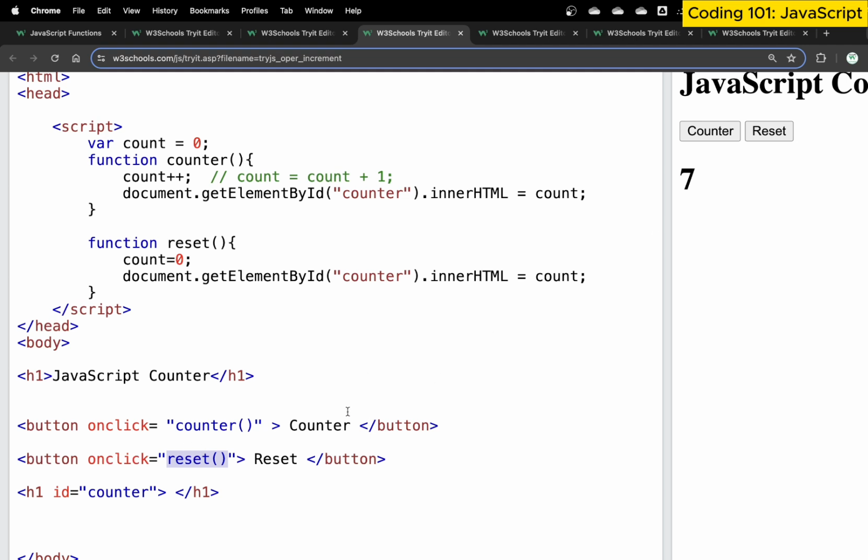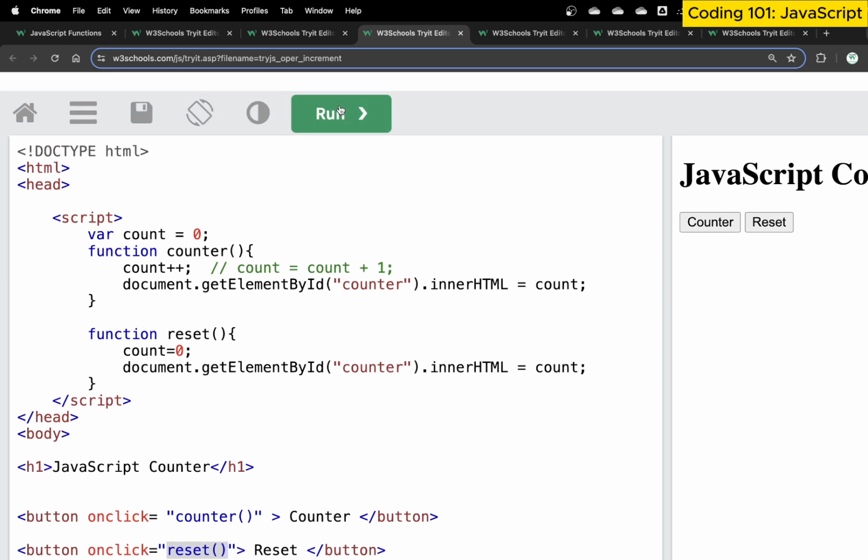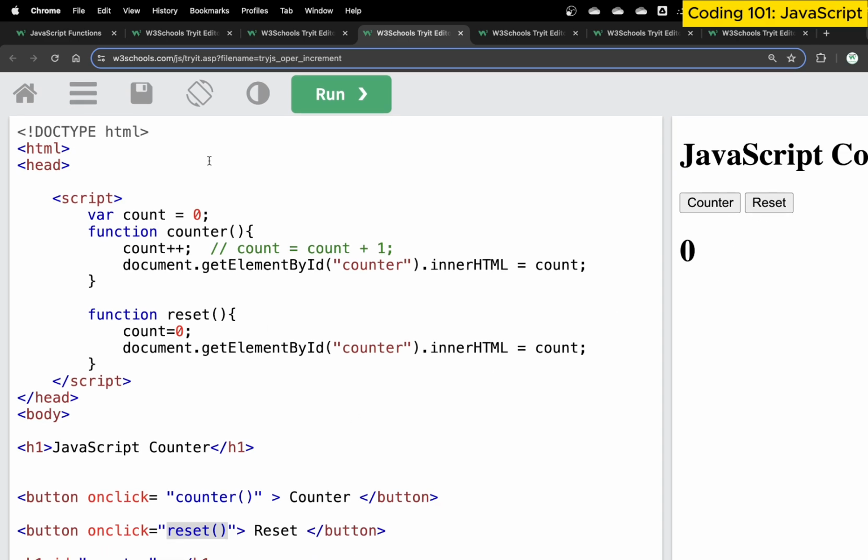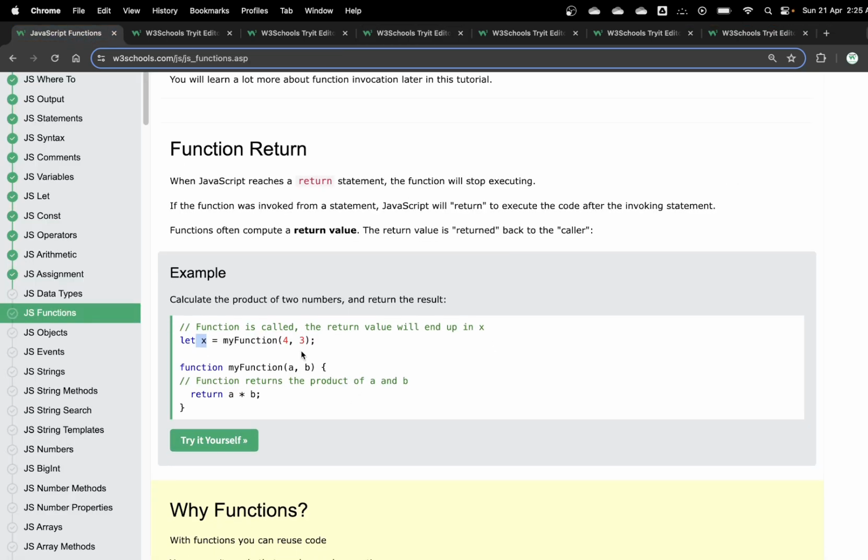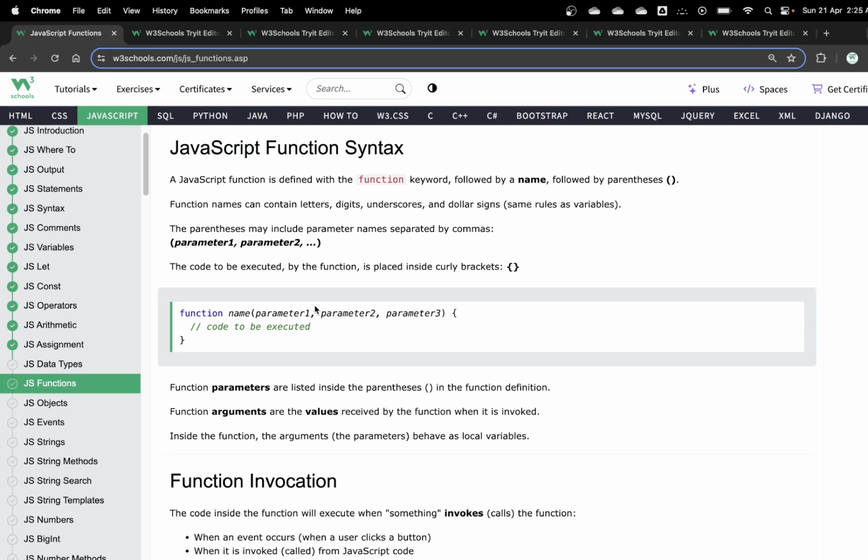That's the true purpose of a function. Every time you click on it, this piece of code gets executed again and again. So now if I re-execute this code, come back here, counter, counter, counter, and if I hit reset, see, it goes back to 0. Next time I increase, again it starts from 1, and if I reset, it's 0. So that's the true purpose of what we call a function and how a function basically works.